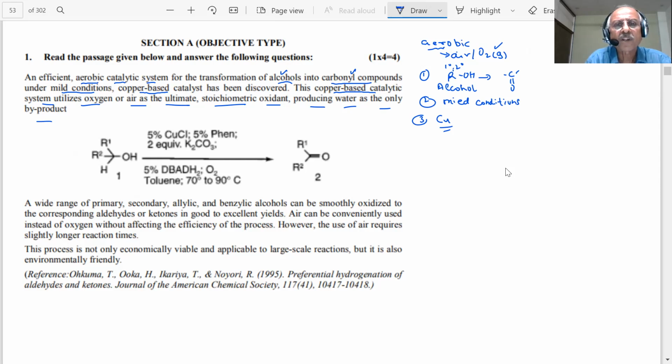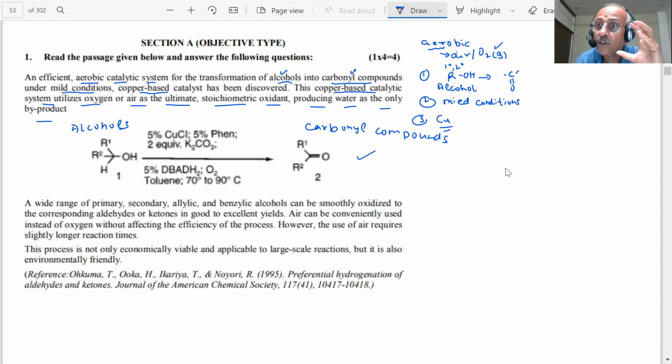And these are the reaction conditions. So number one, alcohols are converted into carbonyl compounds. Can you see that? Are you with me, students? Very good.